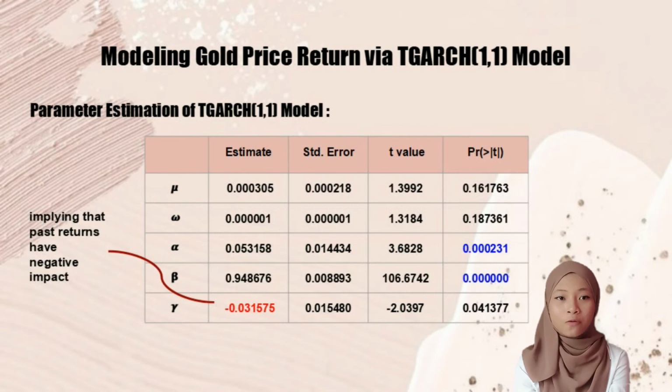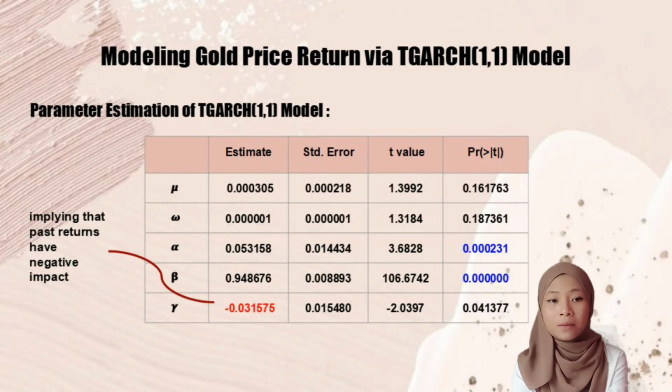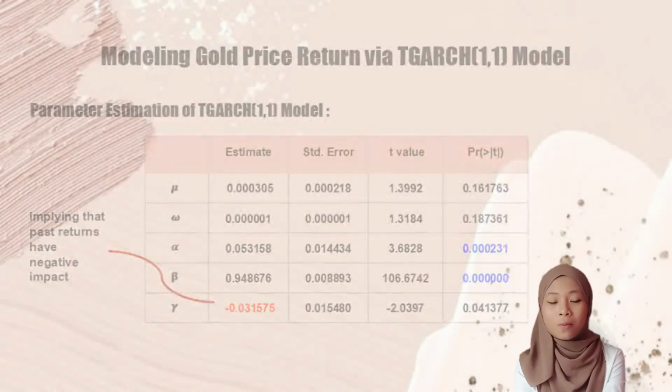The table shows 5 parameters which are mu, omega, alpha, beta and gamma for Izzah model. Based on the result, alpha and beta terms are all significant. The gamma term is negative for Izzah, implying that past returns have negative impact. This also indicates that gamma term should be dropped from the model.